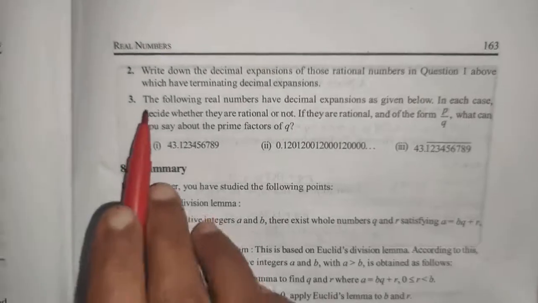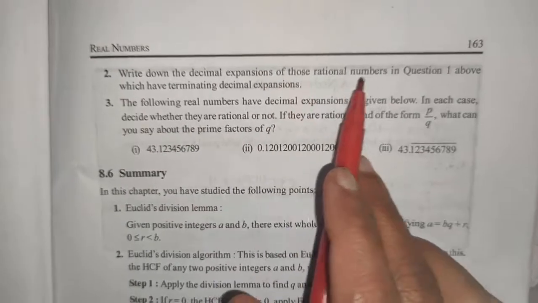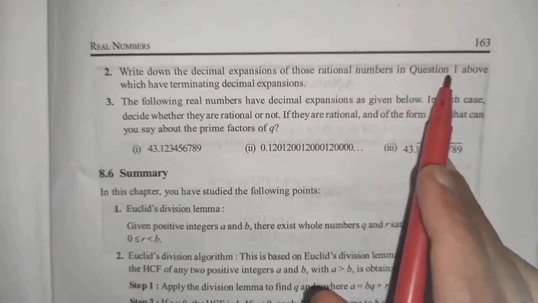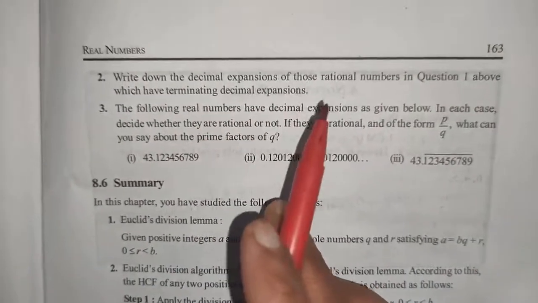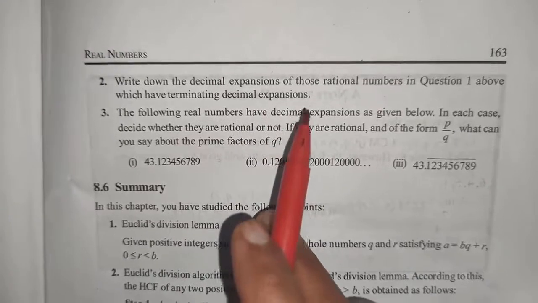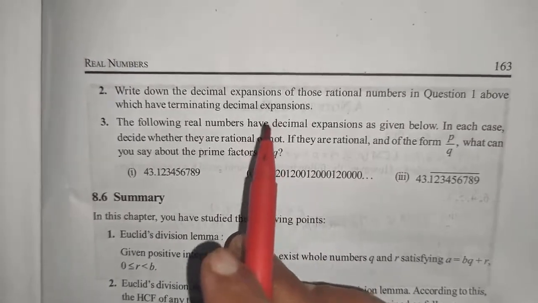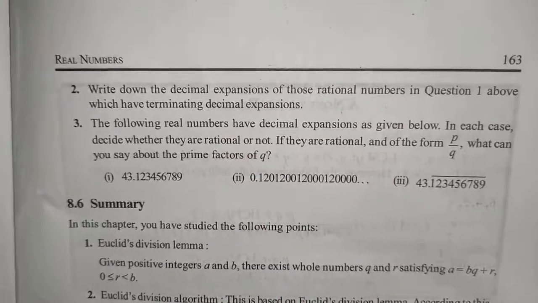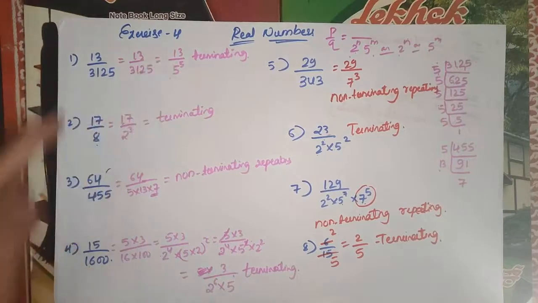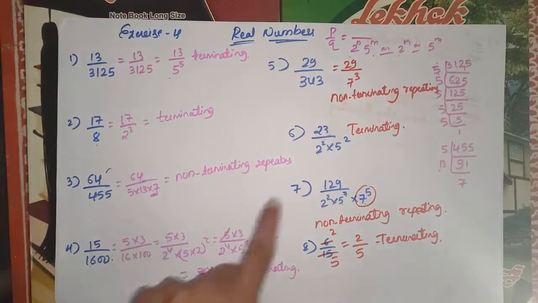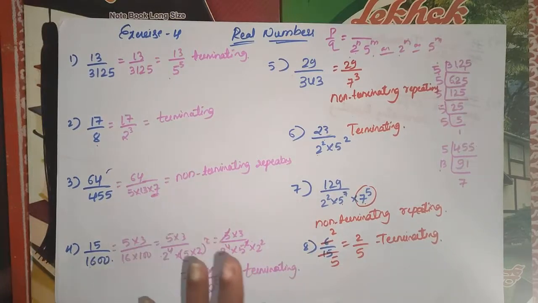Second main question is, write down the decimal expansion of those rational numbers in question number 1 above which have terminating decimal expansion. So which questions have terminating decimal expansion? We need to write down the decimal expansion of those rational numbers by using the long division method. So here the first question, second question and fourth question have terminating expansions, and here the sixth question and 8th question. Okay, we'll solve these one by one.